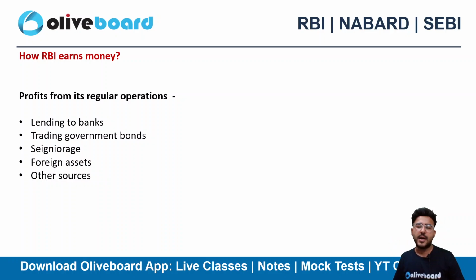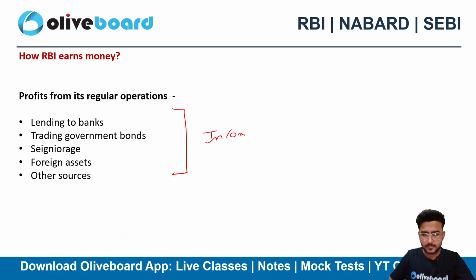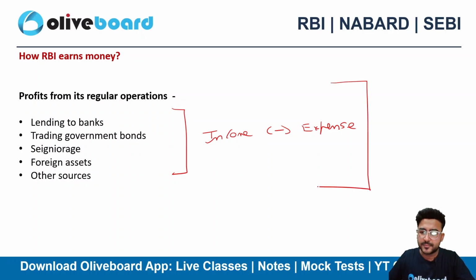So that's how RBI is also earning a huge amount of unrealized gain out of it. And there are other sources as well, as they are acting as agent for the government as well, right? They are taking commissions for the work and a lot of things, right? A lot of earnings. So this is how RBI earns money. This is the income. And obviously there are a lot of expenses as well, like paying salaries, doing multiple activities around the banking sector, right? So here comes the surplus.